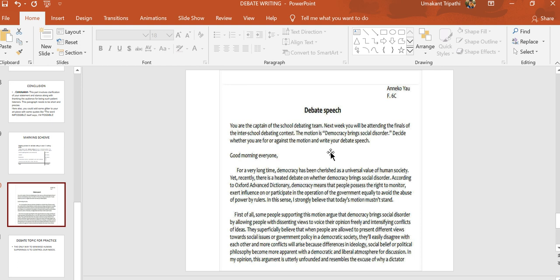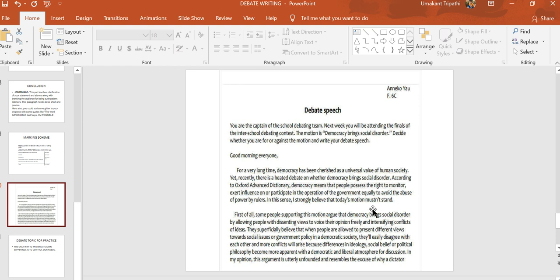Now, this is the debate speech by that student. Good morning, everyone. For a very long time, democracy has been cherished as a universal value of human society. Yet recently, there is a heated debate on whether democracy brings social disorder. According to Oxford Advanced Dictionary, democracy means the people possess the right to monitor, exert influence on or to participate in the operation of government, equally to avoid the abuse of power by rulers. In this sense, I strongly believe that today's motion must not stand.